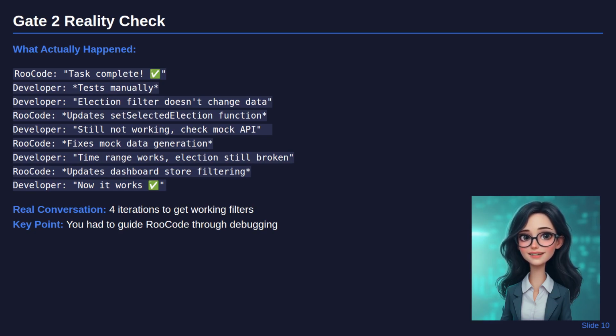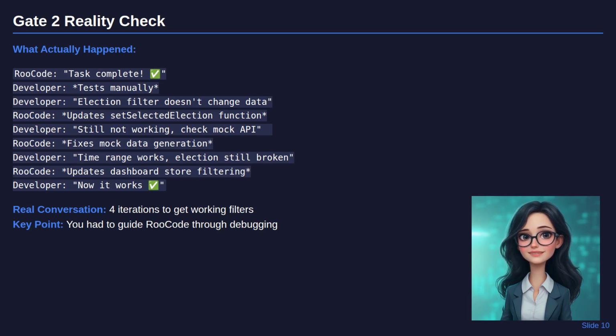First, I found that setSelectedElection wasn't triggering data fetches. RooCode fixed that, but the problem persisted. Then I discovered the mock API wasn't responding to filter parameters. RooCode updated the API layer, but there were still issues with state management.